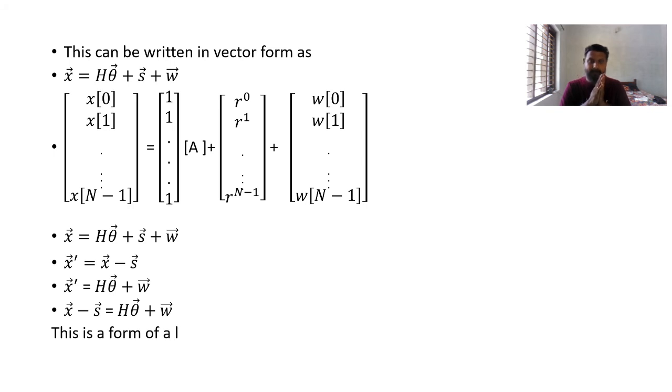Therefore, the MVU estimator can be written as theta cap, here it will be A cap, equals h transpose h, the whole inverse, h transpose x. This is the form of the linear model. I copied this directly from the previous slide, so it is not theta cap, it is A cap.